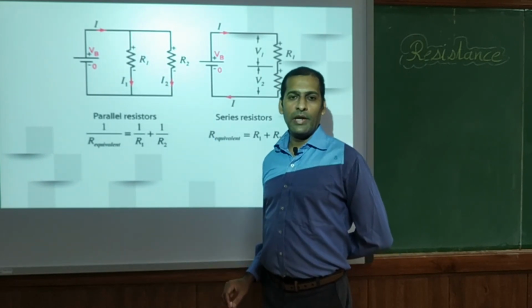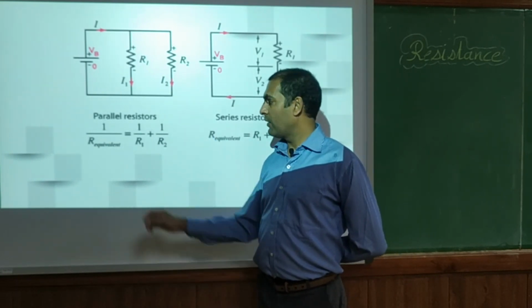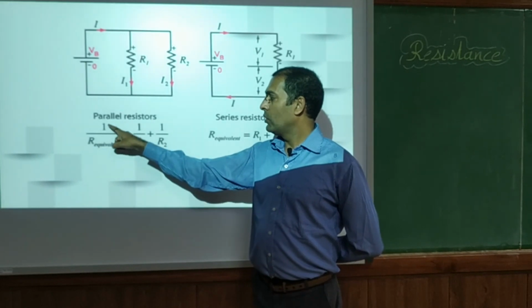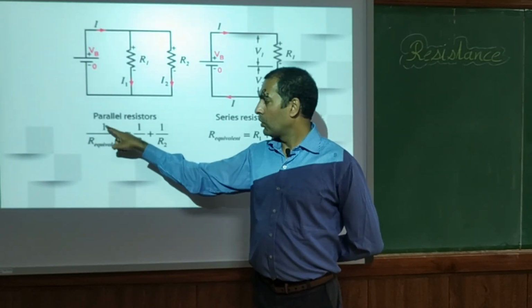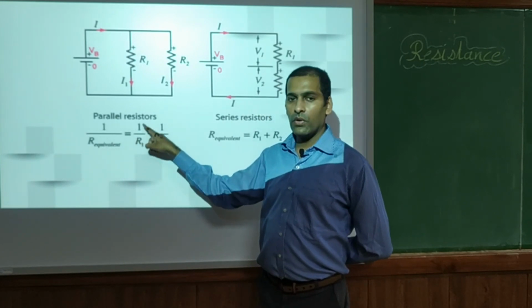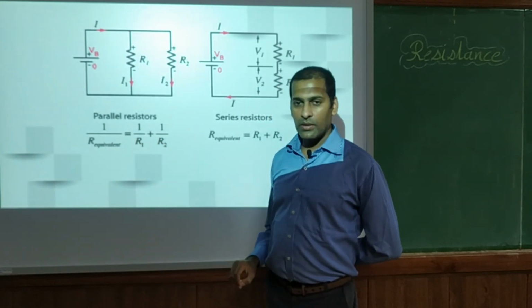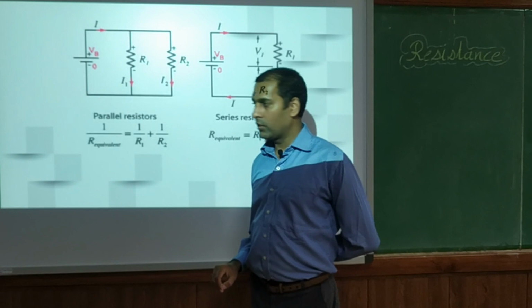How to calculate parallel resistance? For that we have a fixed formula. We represent the total resistance by R equivalent. So 1 upon R equivalent will be equal to 1 upon R1 plus 1 upon R2.